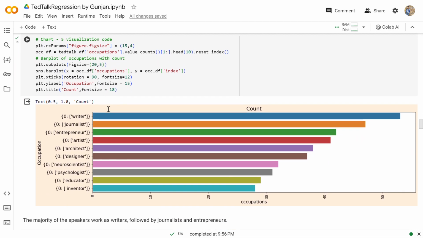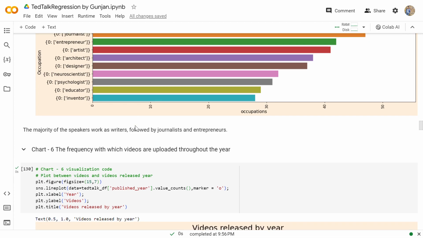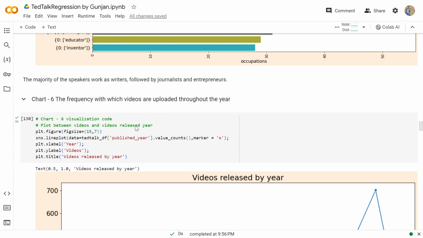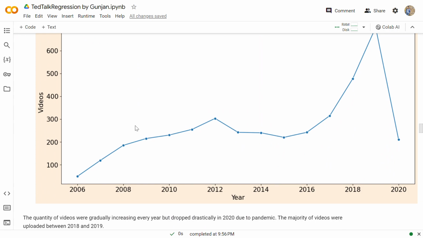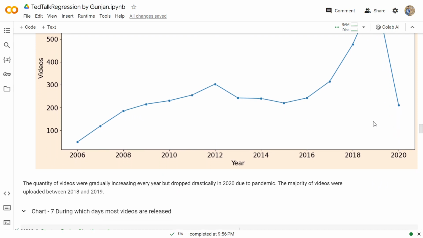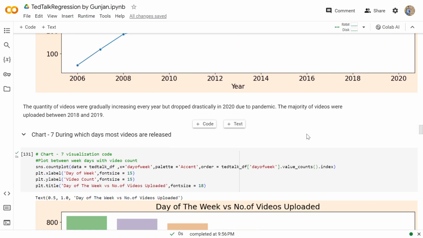So with the help of this bar chart, we can see that the majority of the speakers work as writers, followed by journalists and entrepreneurs. Then chart 6 represents the frequency with which videos are uploaded throughout the year. So with the help of this line plot, we can see that the quantity of videos was gradually increasing every year. It went to a maximum in 2019, but it suddenly dropped in 2020 due to the pandemic, and the majority of the videos were uploaded in 2018 and 2019.